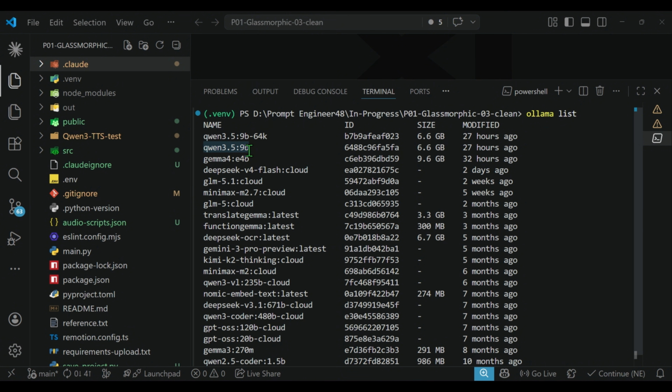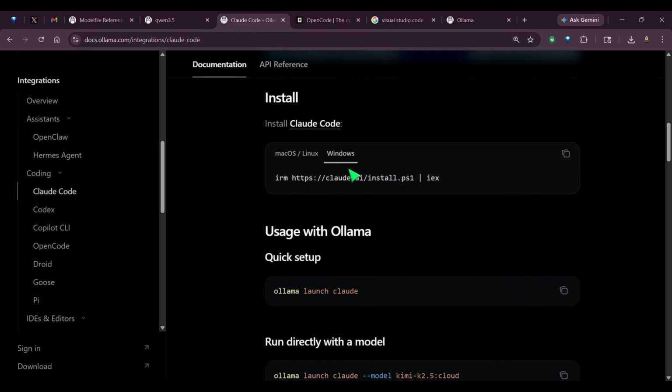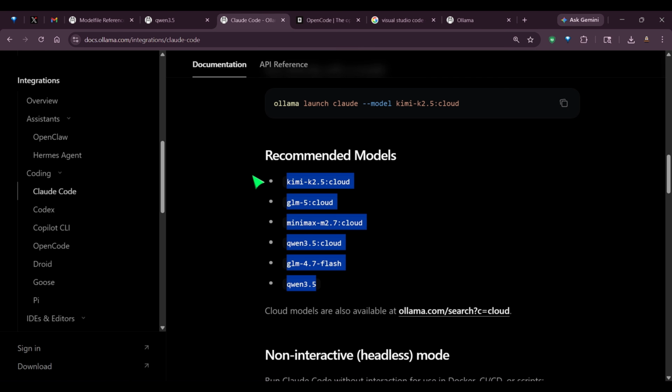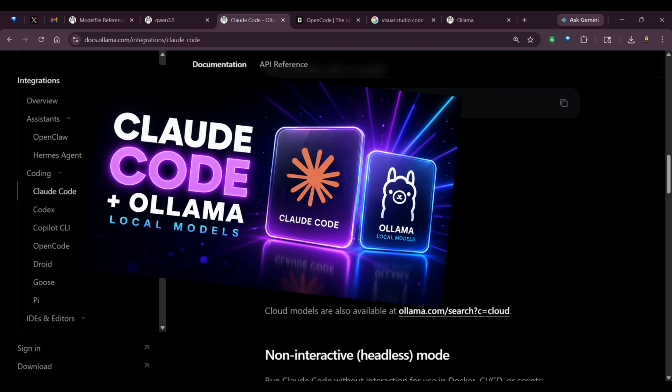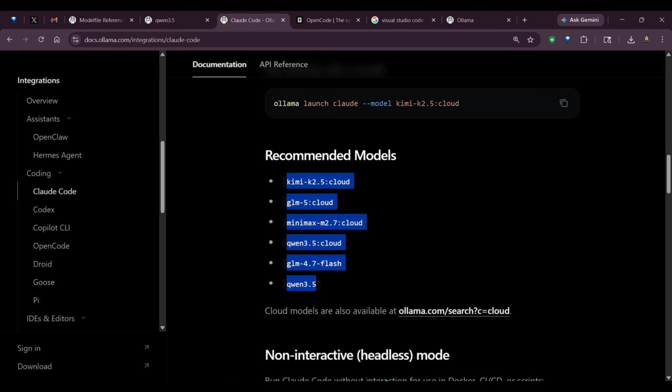So Qwen 3.5 9 billion, that's 6.6 GB, and this actually comes from this document. If you go ahead and look at this Claude Code and Ollama usage, you can see that we have all these recommended models, and these are very good models when you want to work with long context and agentic behavior with local models. So you can check out this video. But if you want to use Claude Code-like features or Claude Code-like integrations like OpenCode that we have used here, you need to use one of these models until a better model comes.